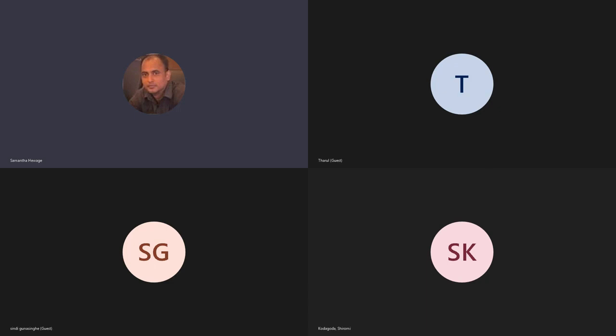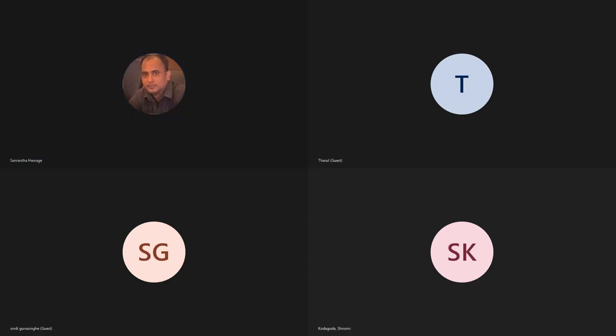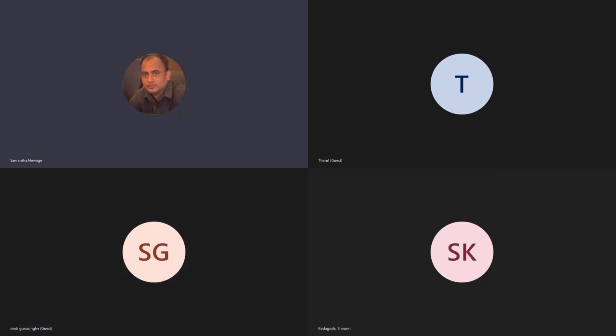HTML stands for hypertext markup language. Yes, markup language. This is the language. We have languages like Sinhala language, English language. Those are the human languages, right? Whatever, Italian language, French, and so on. So in the world there are many different languages.